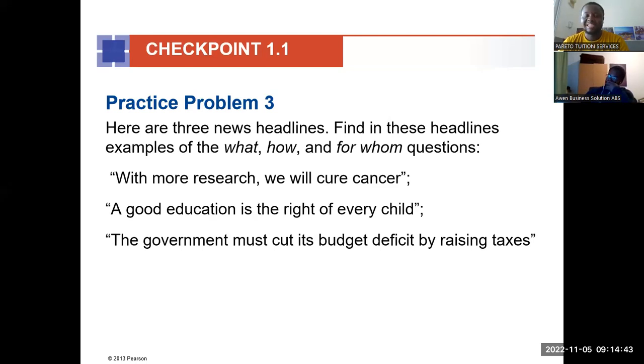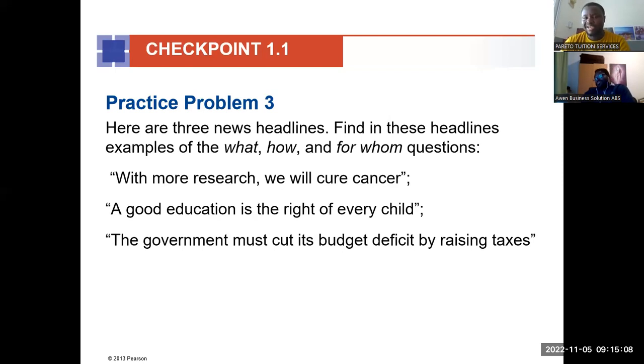Okay, and then we can even argue that the government cutting its budget is a how question. But then it is not directly related to the second part. So how are we cutting the budget? But raising the taxes is a different thing. The budget is not on the tax.